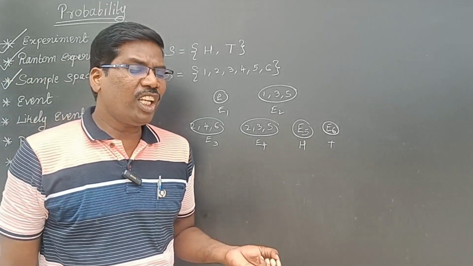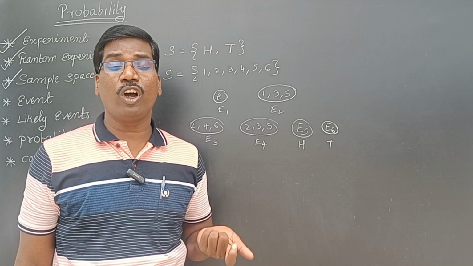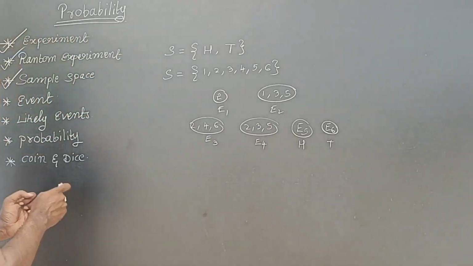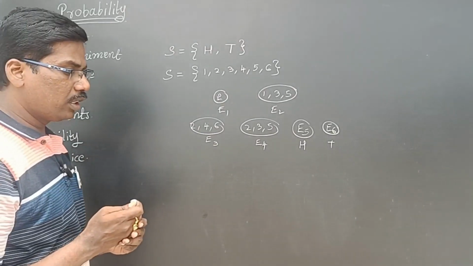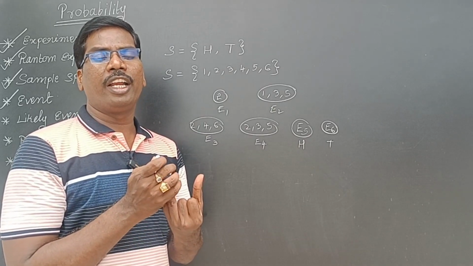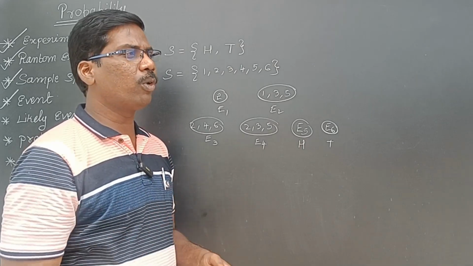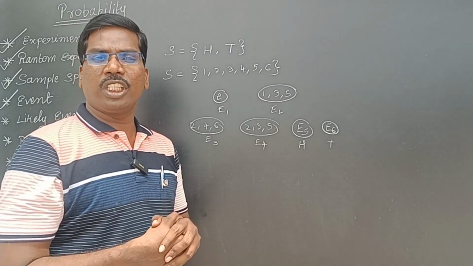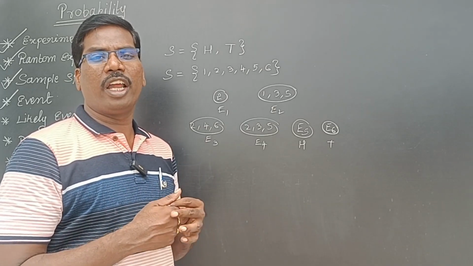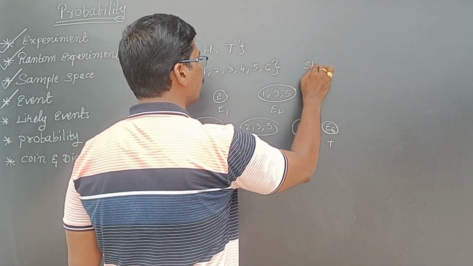The getting of an outcome or outcomes is called an event. In events, there are two important types: sure event and impossible event. Sure event means, for example, I'm tossing a coin, so head or tail will come. Head or tail will come, that is a sure event.